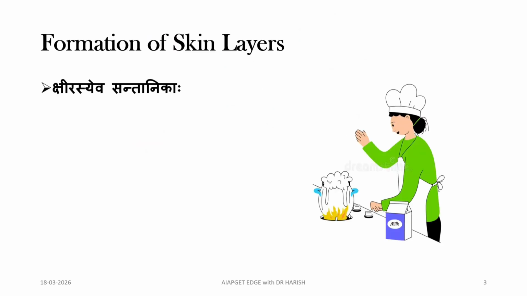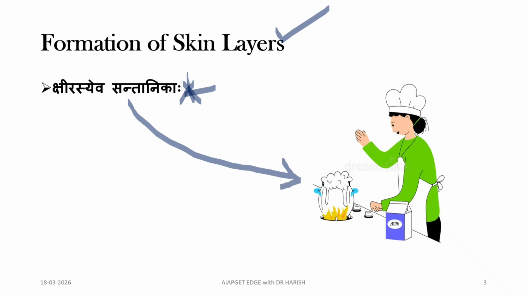Coming to the formation of skin layers, or Utpatti of Sapta Twachas, Acharya Sushruta has given one simile, that is Kshirasya Eva Santanika. So this is an important thing. The literal meaning of Kshirasya Eva Santanika is that when milk is boiled, it forms multiple creamy layers on the surface.